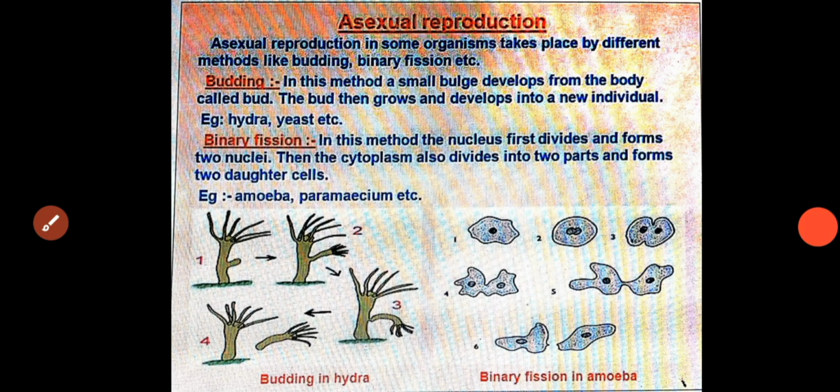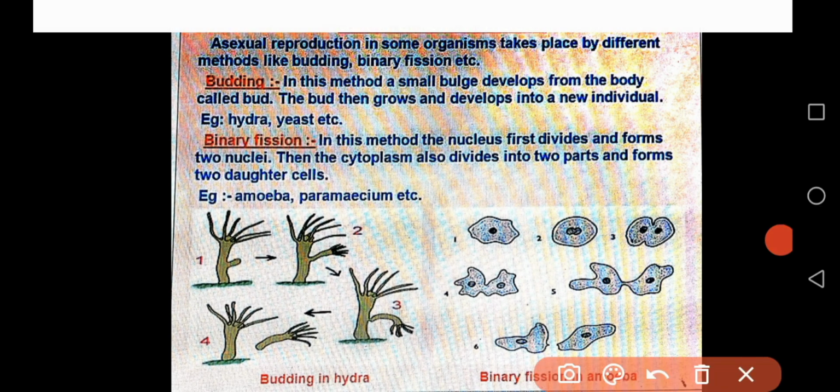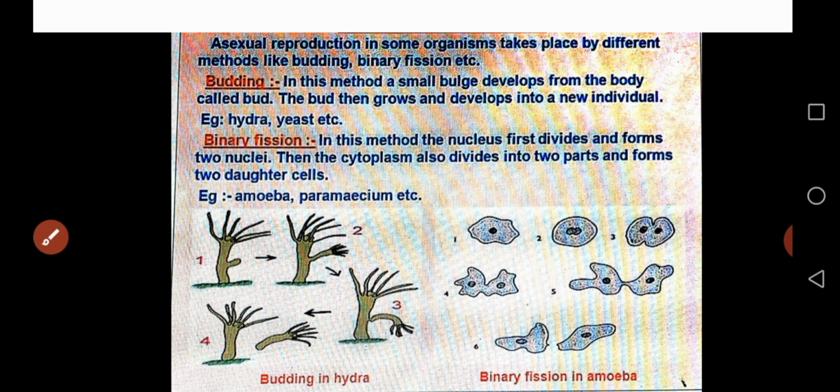That is what we call binary fission. In binary fission, the nucleus first divides and forms two nuclei. Later the cytoplasm also divides into two parts and forms two daughter cells, or two daughter amoeba. So in this way binary fission takes place in amoeba.